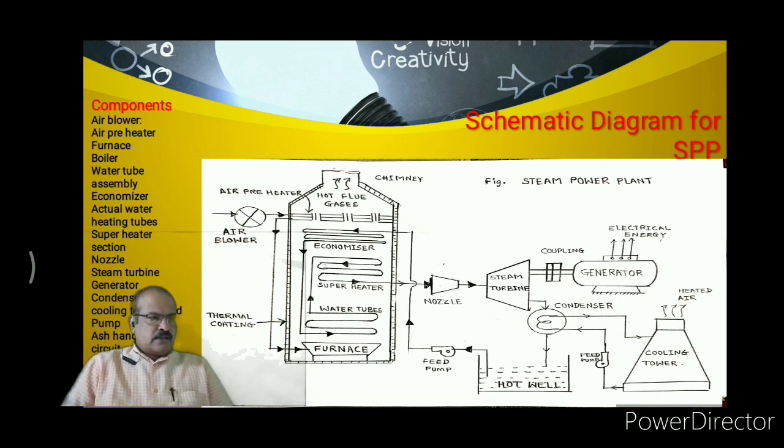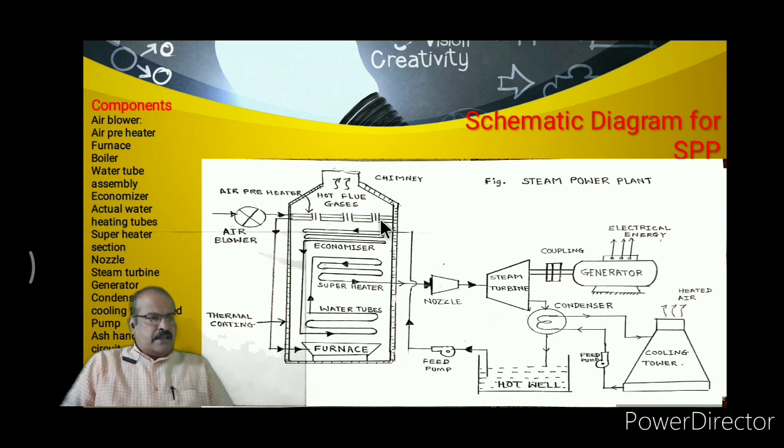Then the third component is called a furnace. This furnace is placed at the bottom of the boiler. Then the next component is called a boiler. The whole cylindrical structure is called a boiler, and on the upper top of this boiler there is one chimney, and in this boiler at the bottom the furnace is placed. In the middle section of this boiler water tubes are placed. On the upper section of this boiler the air preheater is placed, and the hot flue gases are emitted from this chimney.